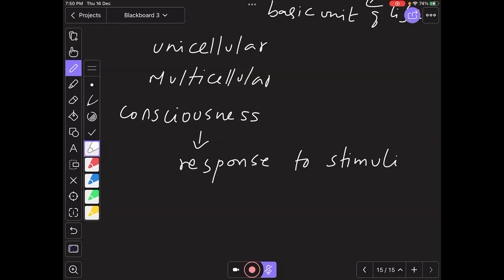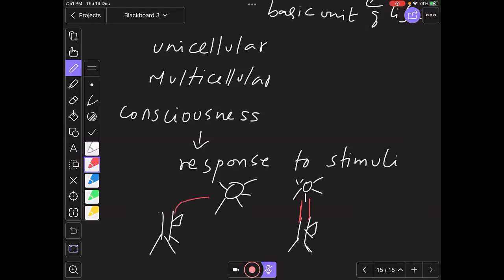So how do they respond? Suppose light is directly above the plant, and I'm talking about a sapling. Then this plant will grow straight up towards the light. In case the same sapling is kept and the sunlight is somewhere over here, then this plant will start growing in the direction of the sunlight like this. So this we call growth dependent movement.